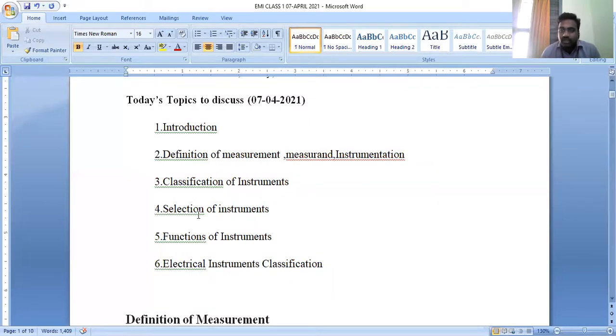Before going into the subject of analog devices, most of you are familiar with the syllabus. Sorry, it is a small network issue. So coming into the discussion of measurement and instrumentation, most of you are familiar with the syllabus, right?